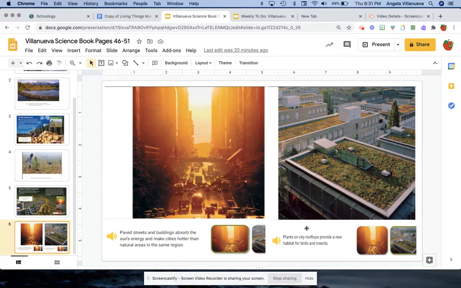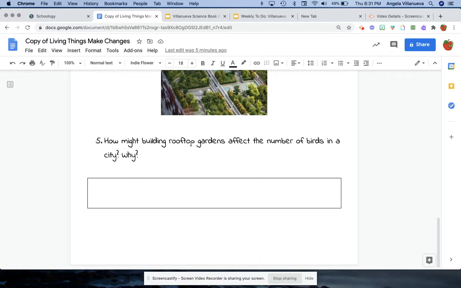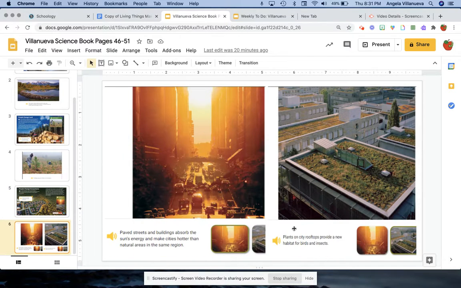Okay, this one here, plants on city rooftops provide a new habitat for birds and insects. A habitat is a place for them to live. So now that there's plants up here, the birds can live there, and insects can also live there. Okay, let's go back to the questions. How might building rooftop gardens affect the number of birds in a city and why? Okay, well, we learned from this picture caption here that if there's plants on the rooftop, it can provide a habitat for the birds.